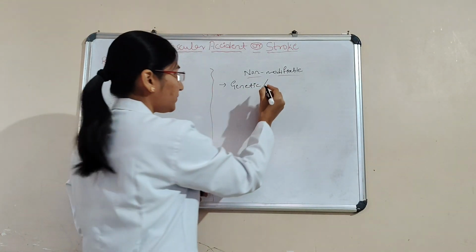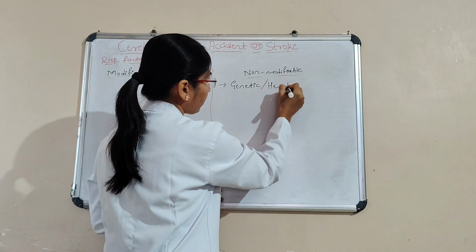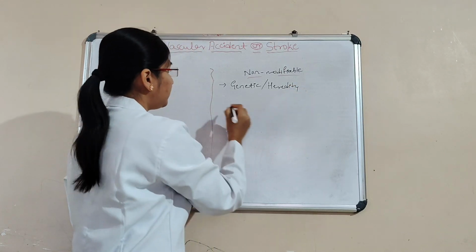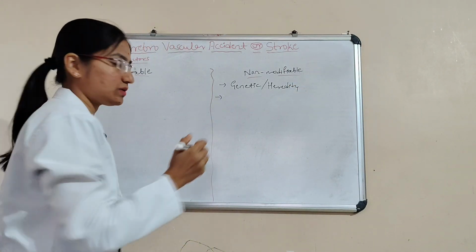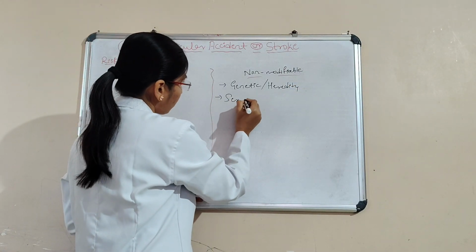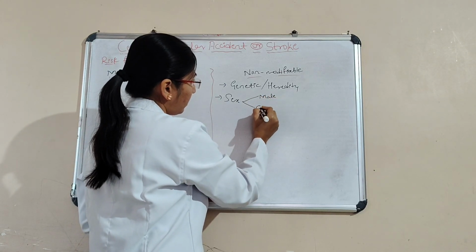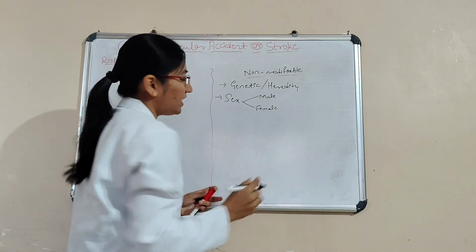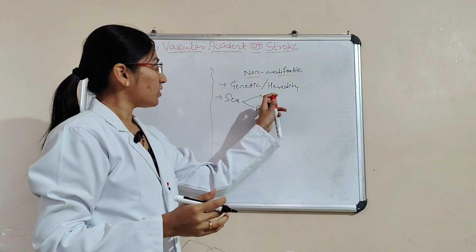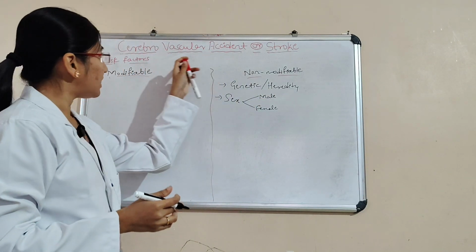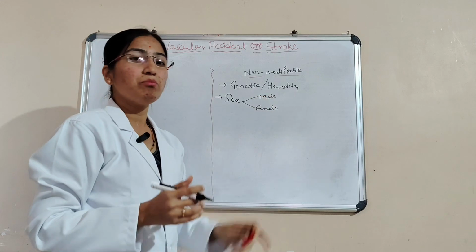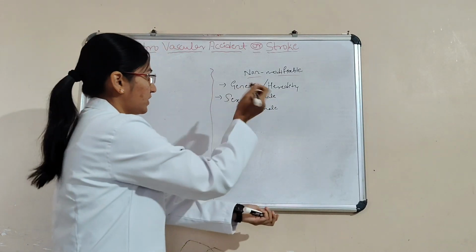That is heredity. Next, sex. Here, male and female. In comparison, we can see it more in males. That is, cerebrovascular accident happens in males more than in females.